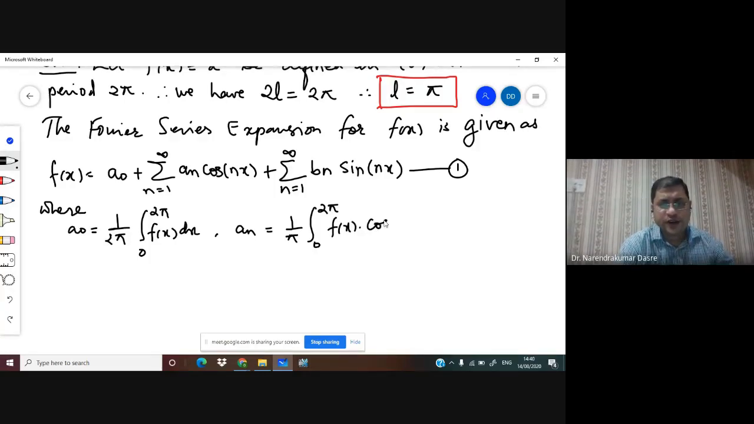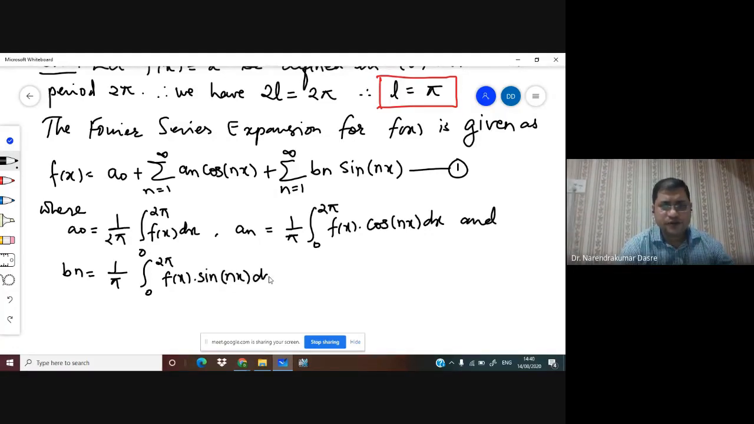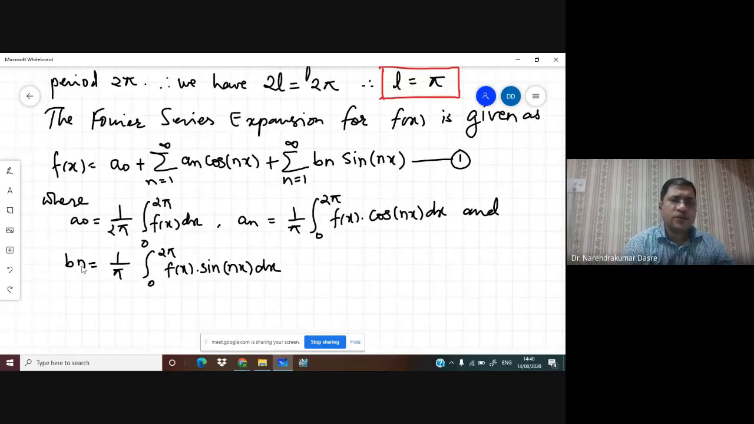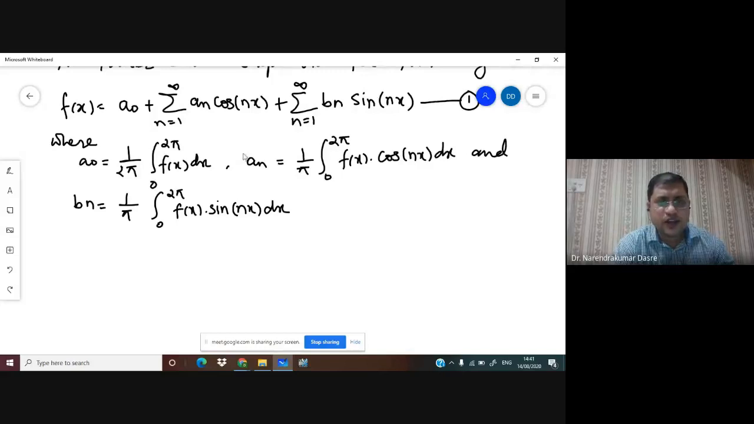Then we consider a0 is equal to 1 upon 2 pi integral 0 to 2 pi x square dx here. So 1 upon 2 pi, and the integration of x square is easy. The integration of x square is x cube by 3, and the limits are 0 to 2 pi.